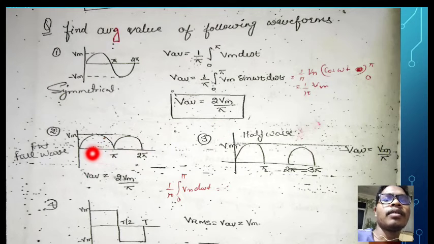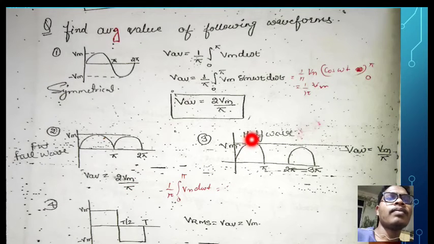Like that, for a full wave rectifier circuit the average value is 2Vm divided by pi. For a half wave rectifier circuit the average value is Vm divided by pi.